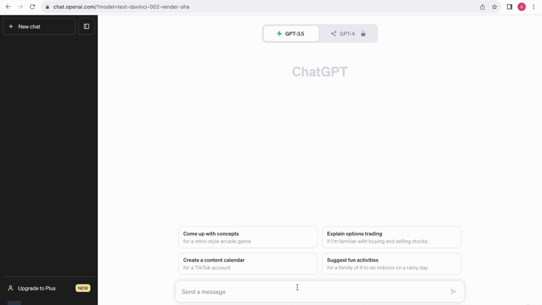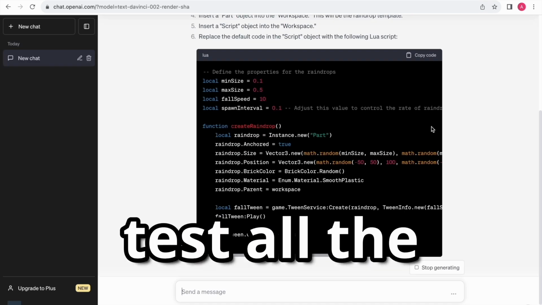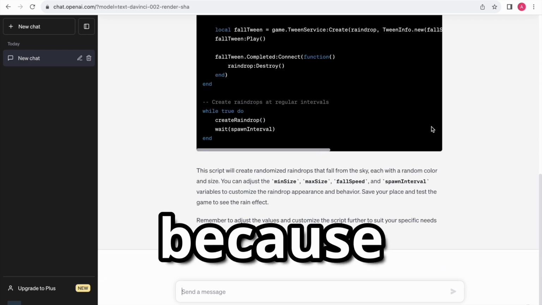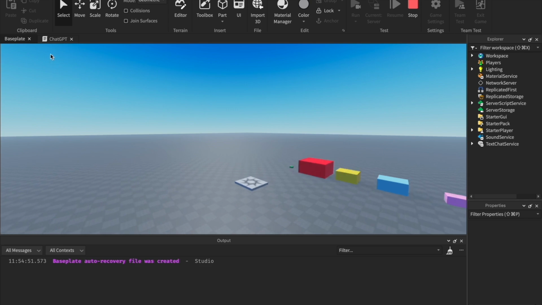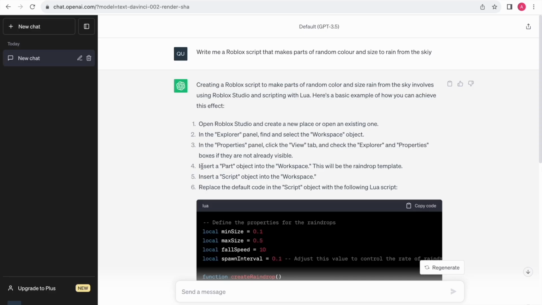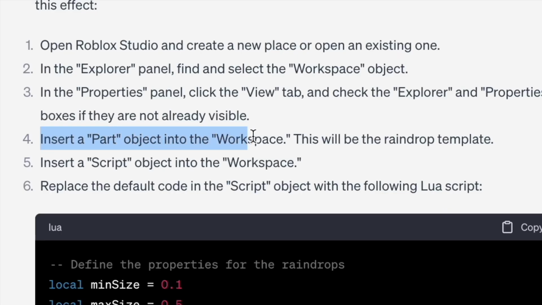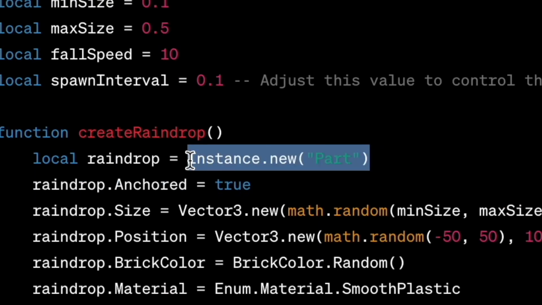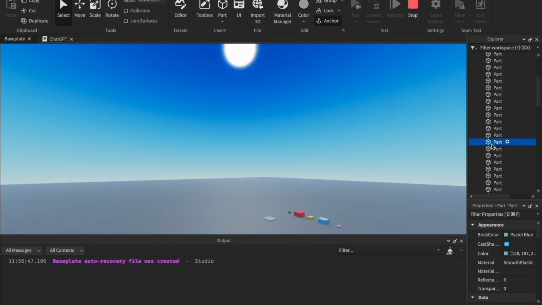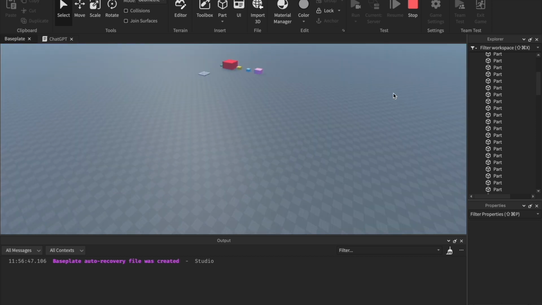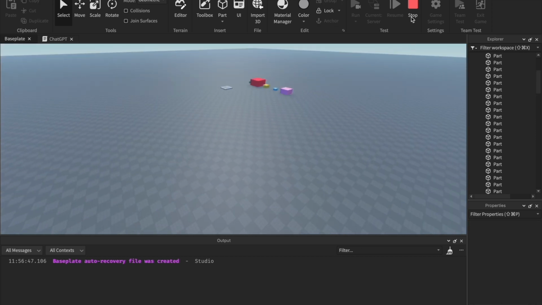We're gonna let it make a script that makes parts randomly rain out of the sky. And this time we might have to test all the scripts at different times. Okay, there aren't any parts raining out of the sky. I'm trying to follow its instructions, but it says insert a part object into the workspace. This will be the raindrop template, but then it's just using Instance.new Part here. And it is spawning parts into the workspace, but unfortunately, ChatGPT did not pass this round.